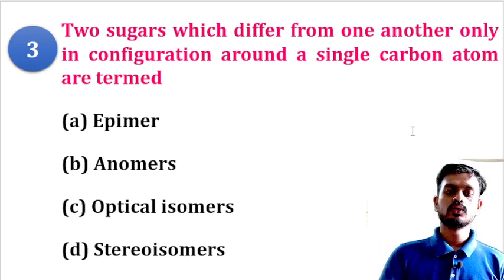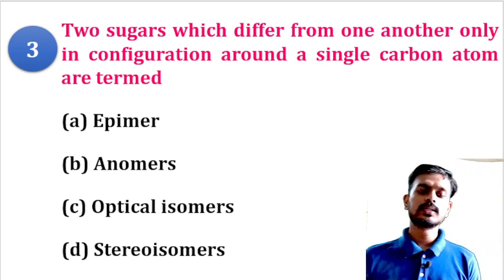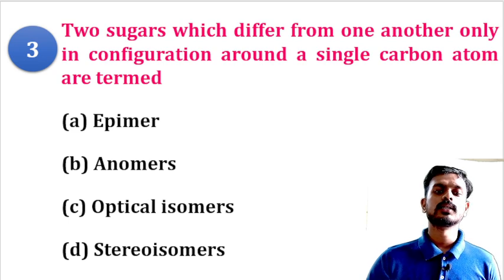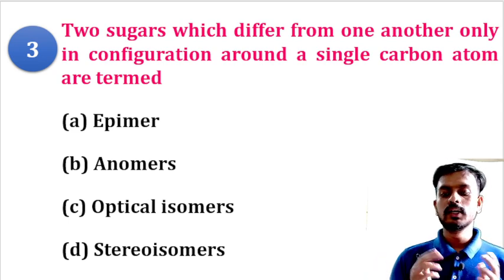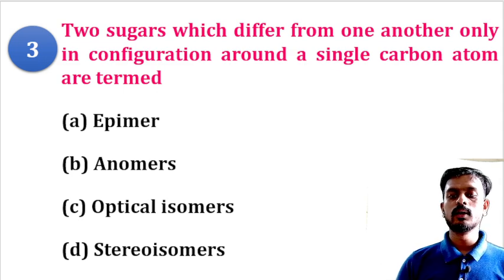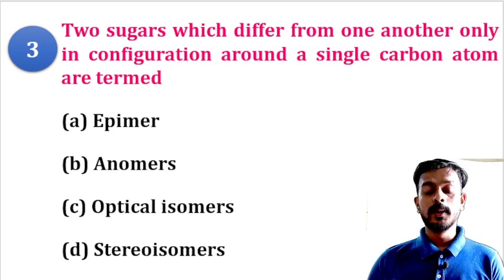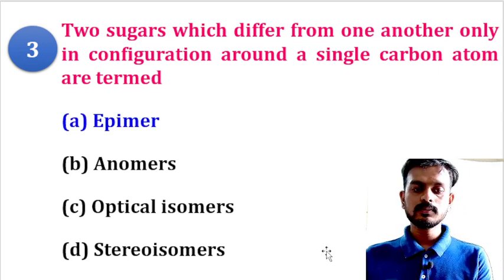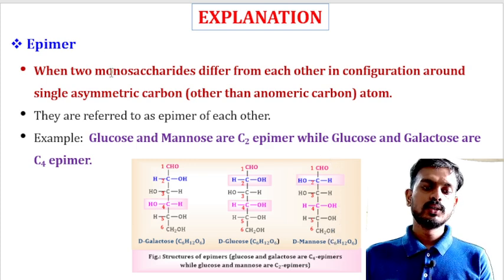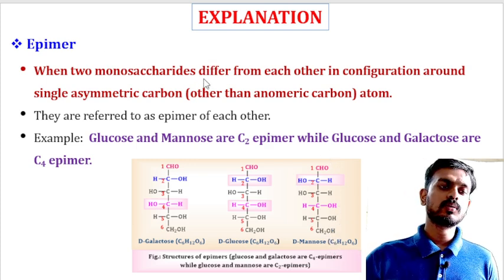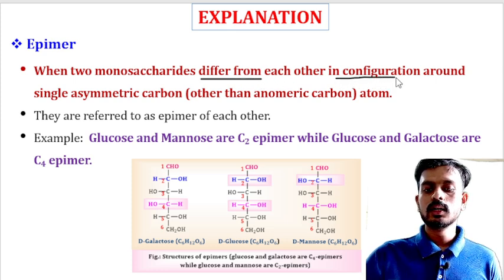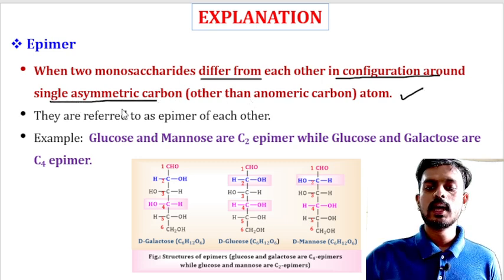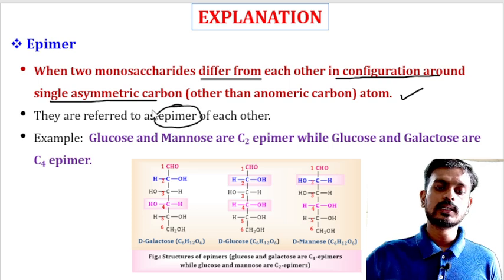Next question: two sugars which are different from each other on a single carbon atom, what do we call them? Remember, when two sugars differ from each other around a single carbon atom, we call them epimers. When two monosaccharides differ from each other in configuration around a single asymmetric carbon, that carbon is referred to as an epimeric carbon.